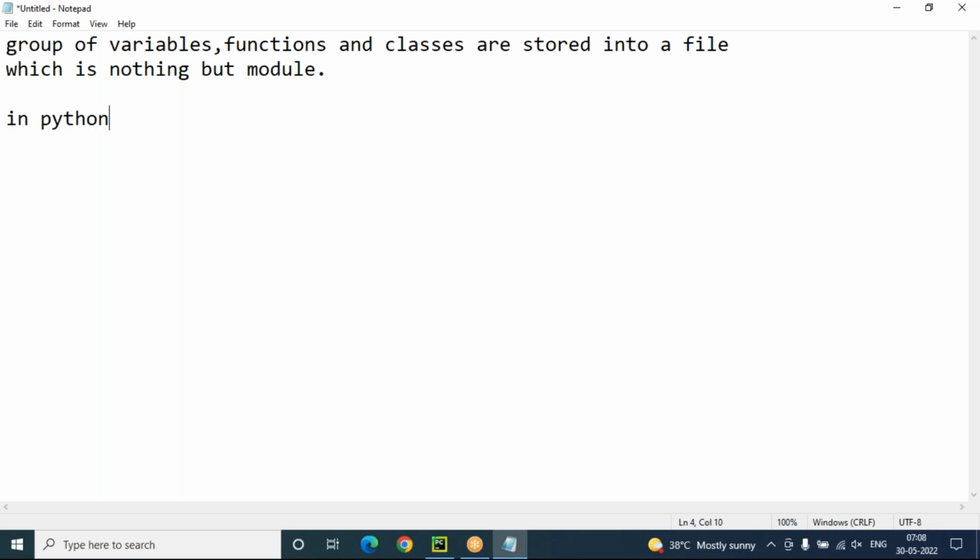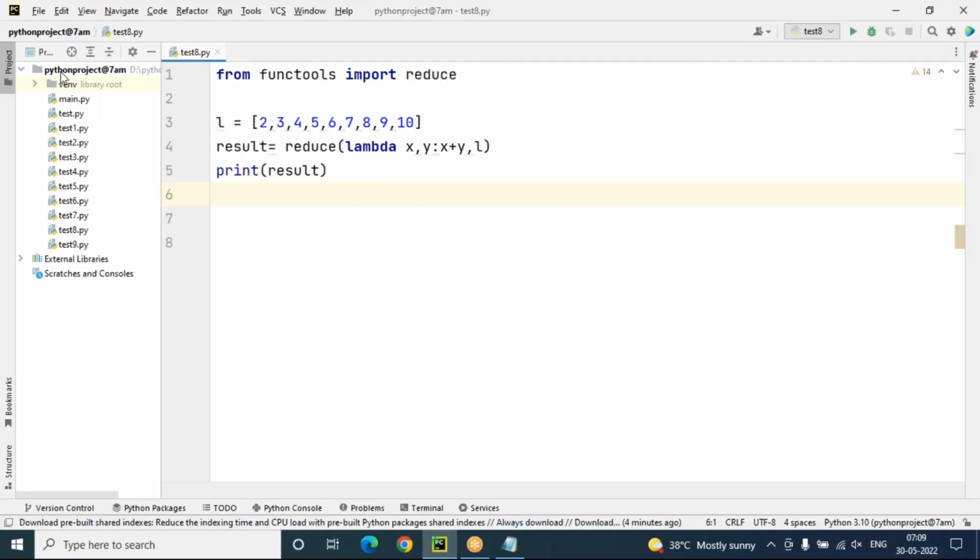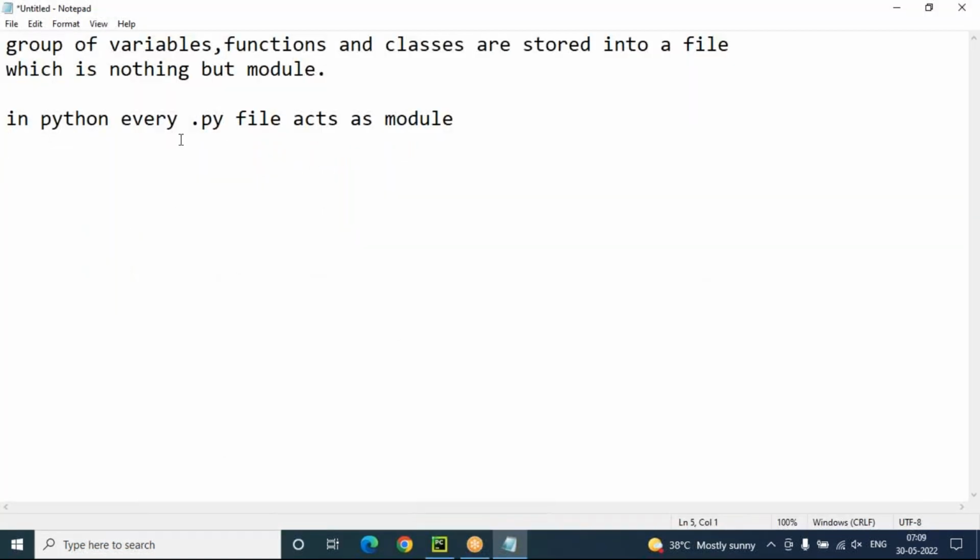In Python, every .py file acts as a module. Suppose there are so many programs in this Python project: test.py, test1.py, test2.py, all these are modules only. So a group of variables, functions, and classes stored into a separate file is a module. In Python, every .py file acts as a module only.